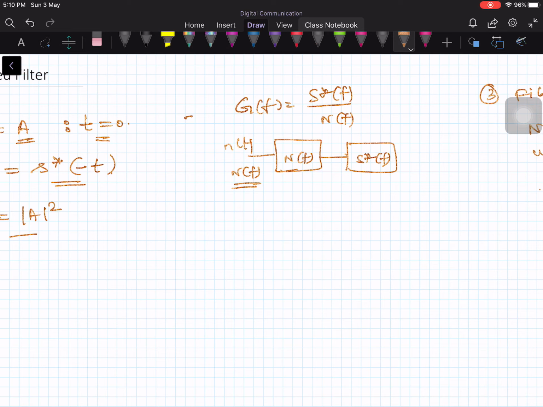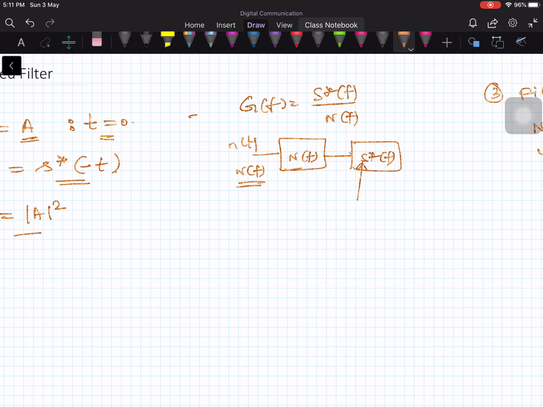Those components which are dominantly consisting of signal as compared to noise are given more weightage by the filter as compared to the frequency components where the noise is more dominant.